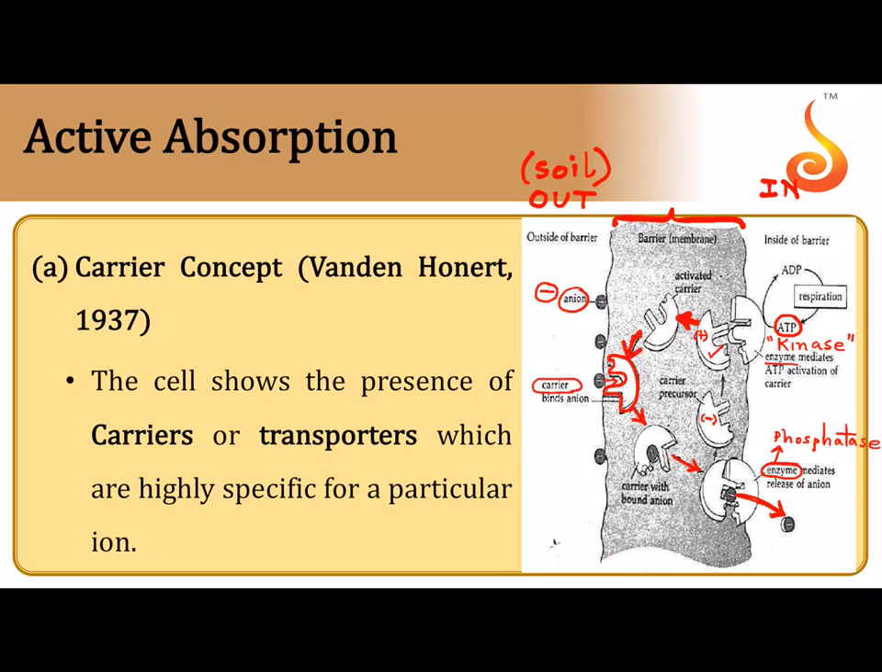Again the cycle will repeat. It will turn towards the outside, it will pick up an anion, it will turn back in, it will dissociate in the presence of enzyme phosphatase, it will get activated in the presence of ATP and an enzyme called kinase. That's why, since there is use of ATP, we call this the active transport mechanism.